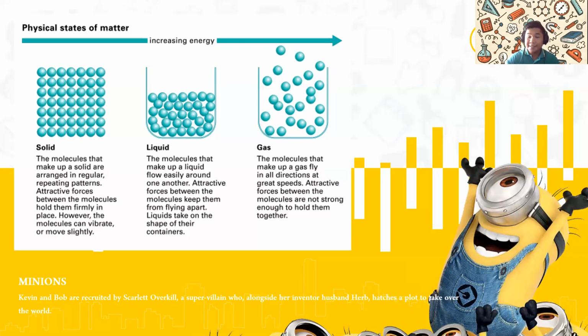What is a solid? It's a state of matter that has a fixed shape, meaning that it has its own shape. In order for you to change the shape of a solid, you need to use force. You need to use your strength in order to change the shape of a solid. It also has its own weight.